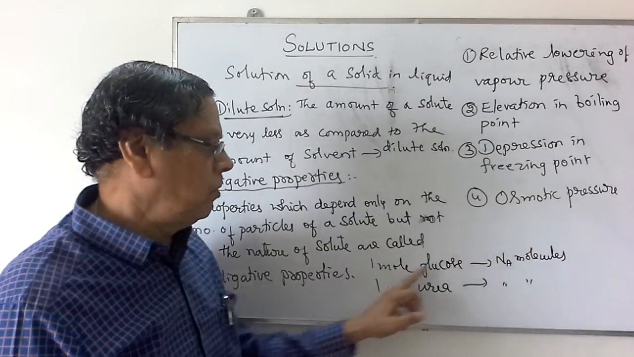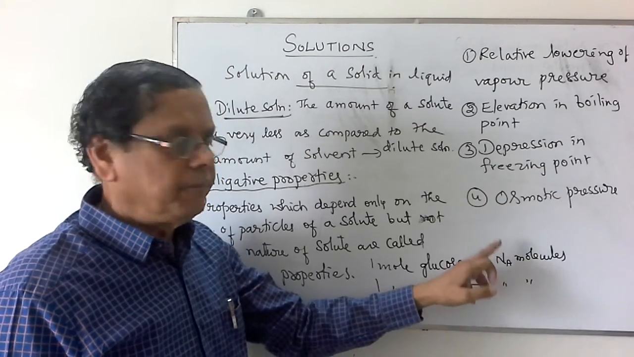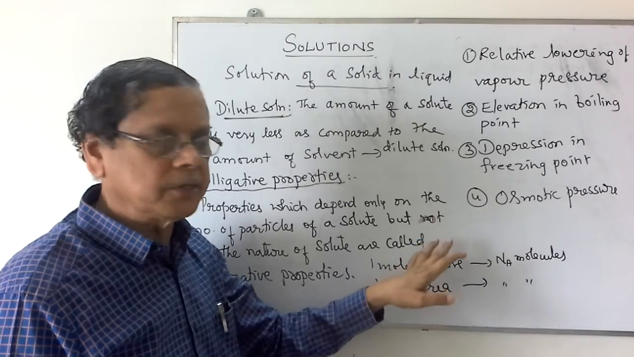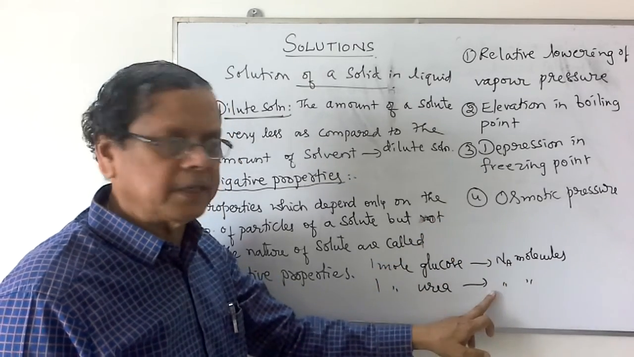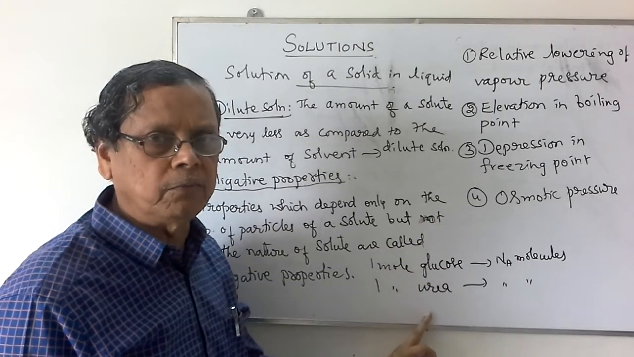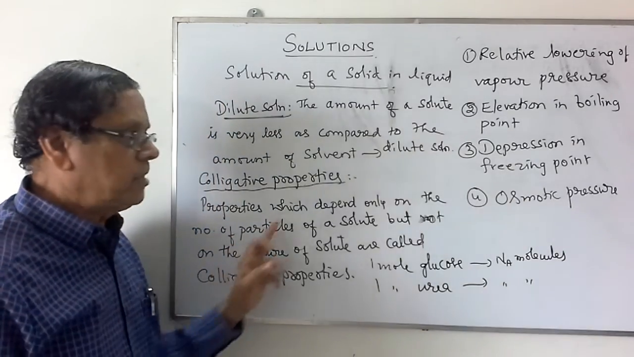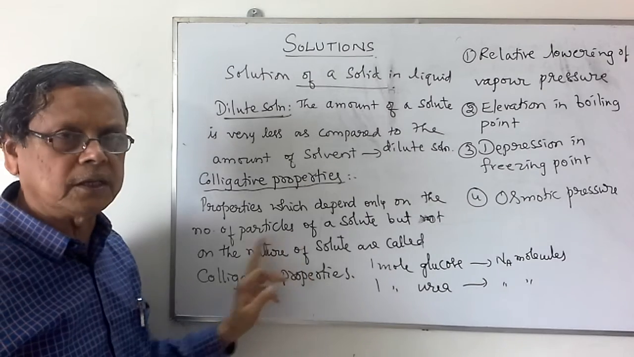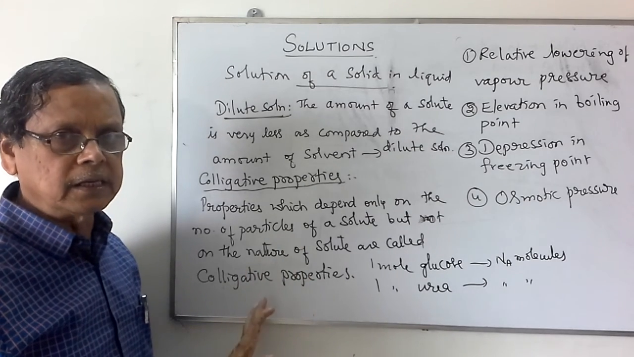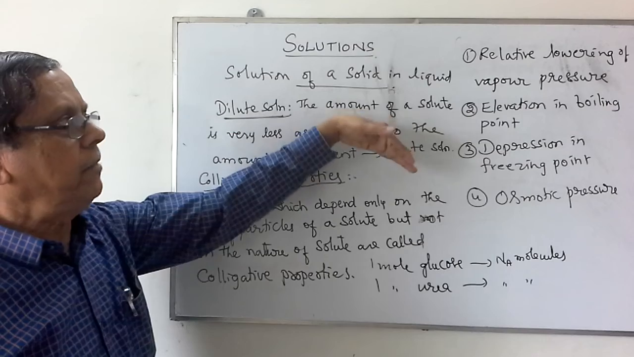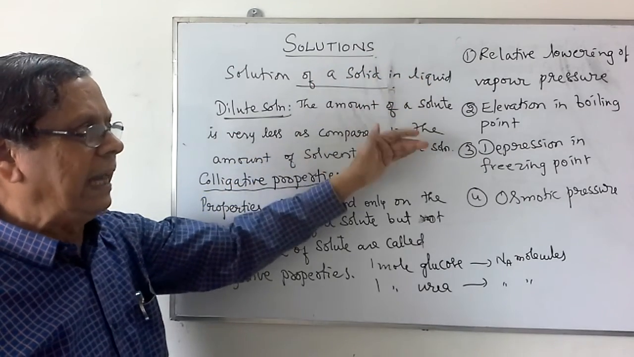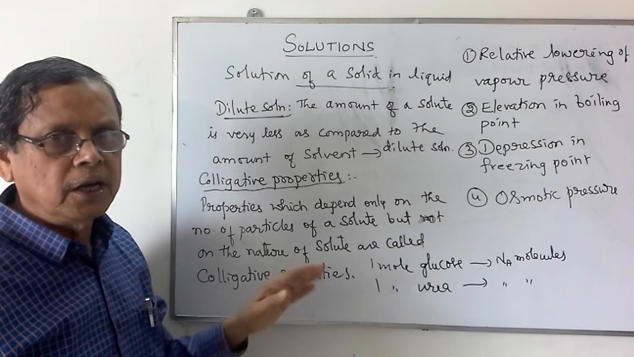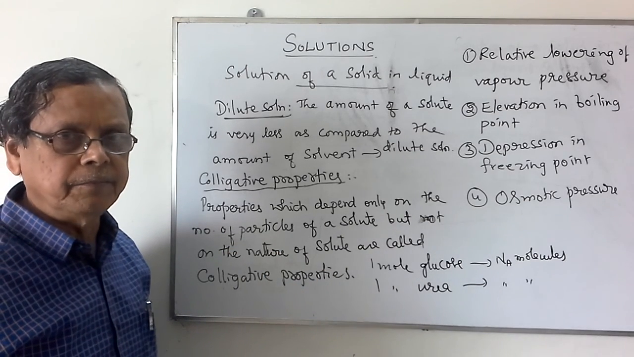So, 1 mole contains Avogadro number of molecules, and these Avogadro number of molecules are responsible for the colligative properties. Since the same number of particles are present in 1 mole of urea and 1 mole of glucose, these properties depend only on the number of molecules, not on the nature of the particles. So about these one by one, relative lowering of vapor pressure, elevation in boiling point, depression in freezing point, as well as osmotic pressure, we will take up in the next video. Thank you.